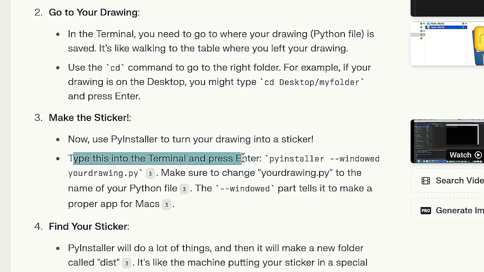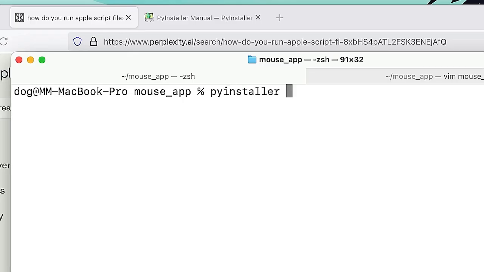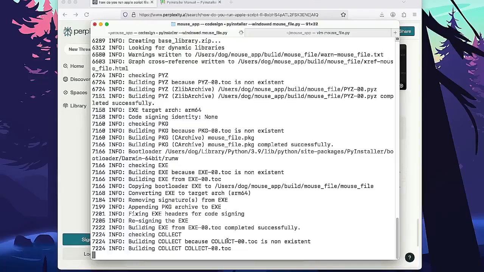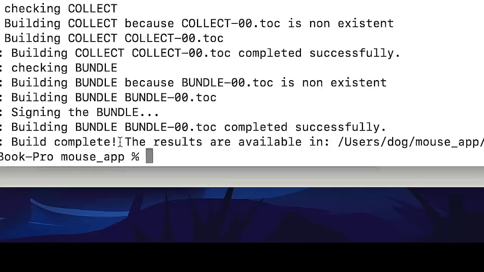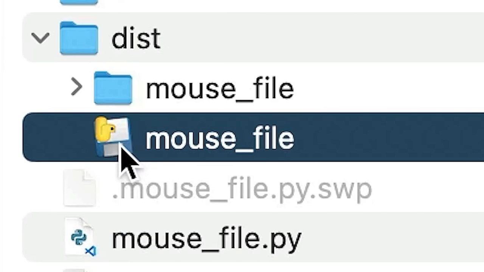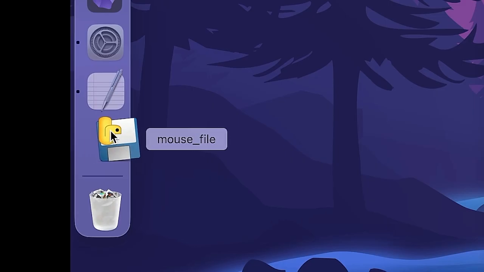Type this into the terminal and press enter. PyInstaller --windowed mouse_file.py. Enter. No, wait, this just works, right? Build complete. The results are available in mouse app dist. Mouse file, there it is. Now it has an interesting, that's a new icon. Is that a Python? Open. Oh, please don't crash. Yes, that is a part of the Python logo.